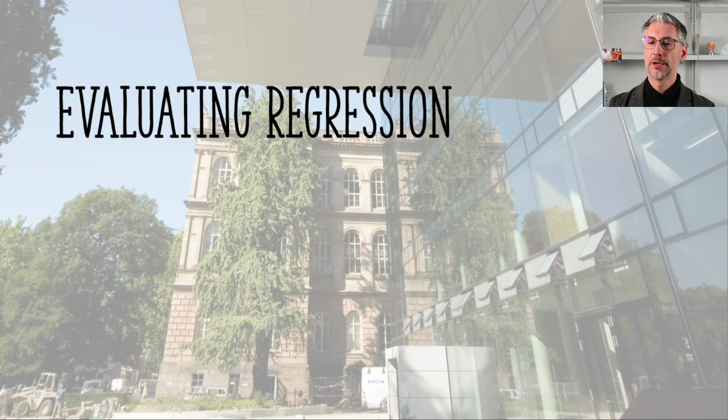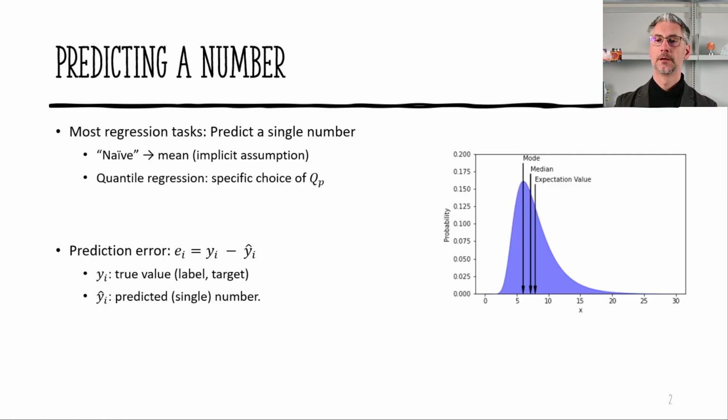Hello and welcome back. We now discuss in a bit more detail how we can evaluate regression tasks with machine learning. What we want to do in regression is to predict a number. In most regression tasks, we just predict a single number. Let's say this is a naive approach, and we assume, at least implicitly, that this single number is the mean. We've also encountered previously the quantile regression where we predict a specific choice of a quantile. But as you can see, we really need to understand the probability distribution, and if this has a high variance and long tails, this is not easy.